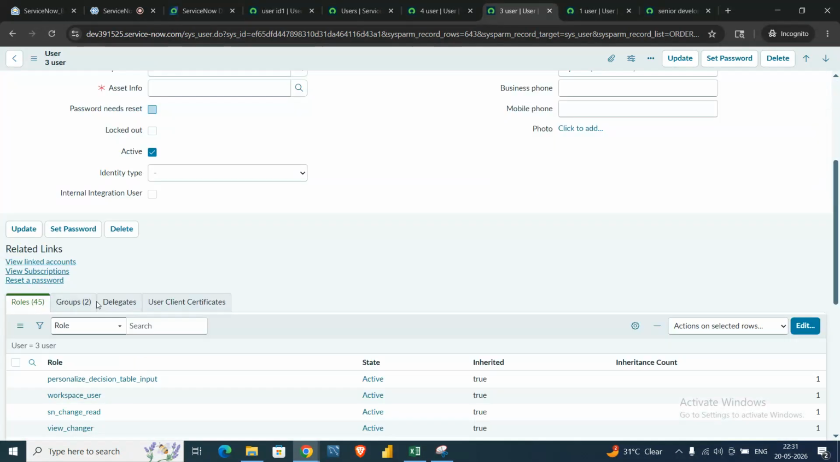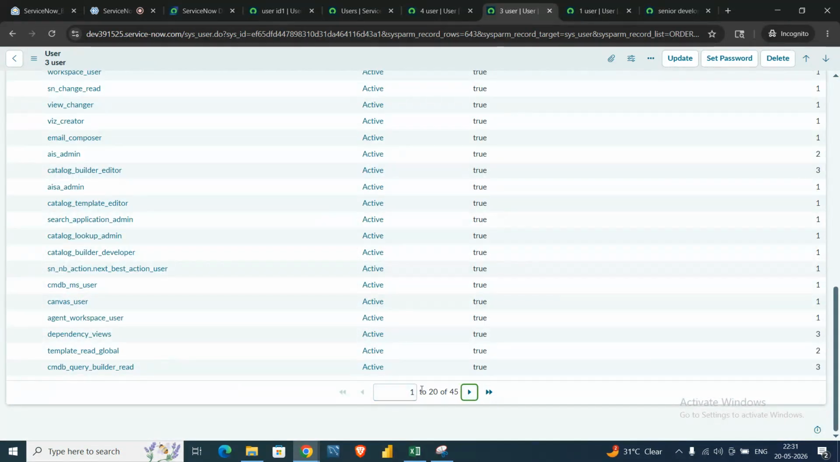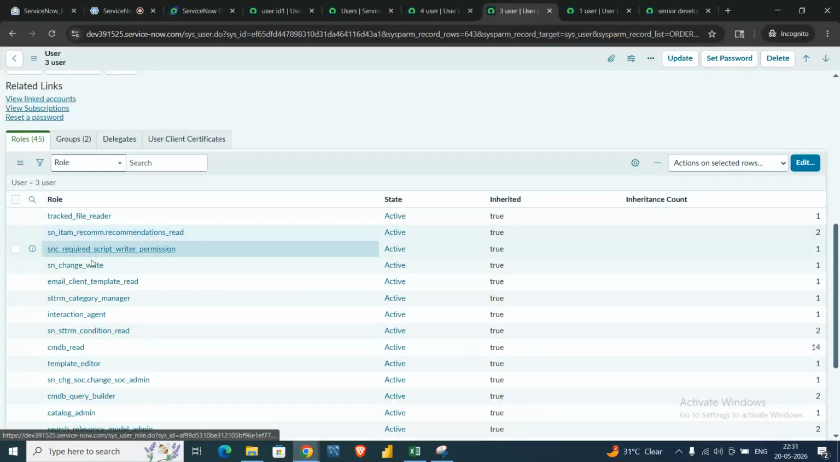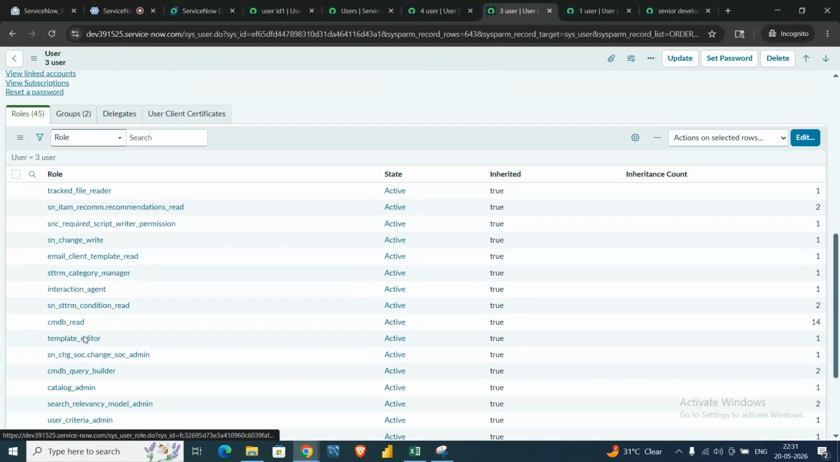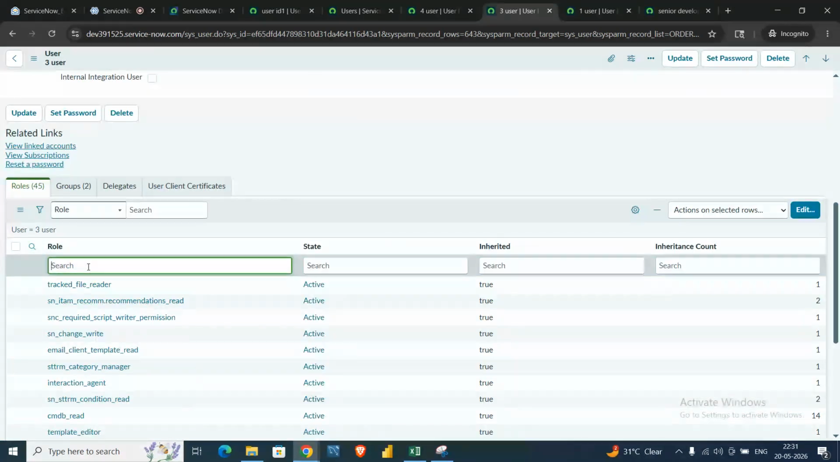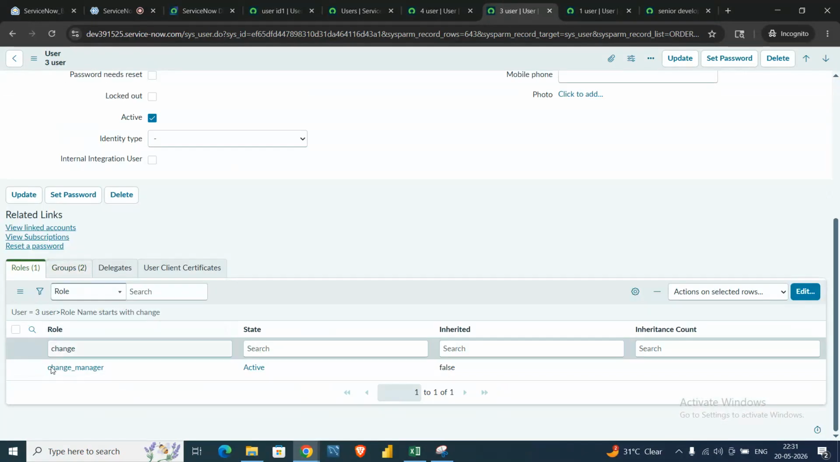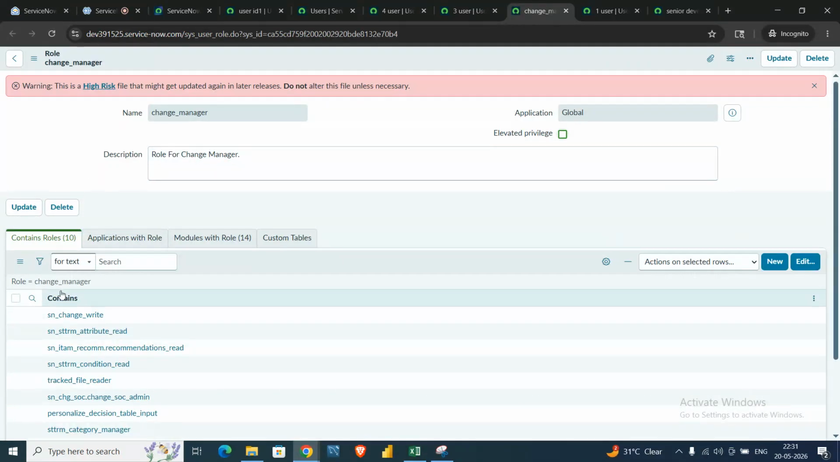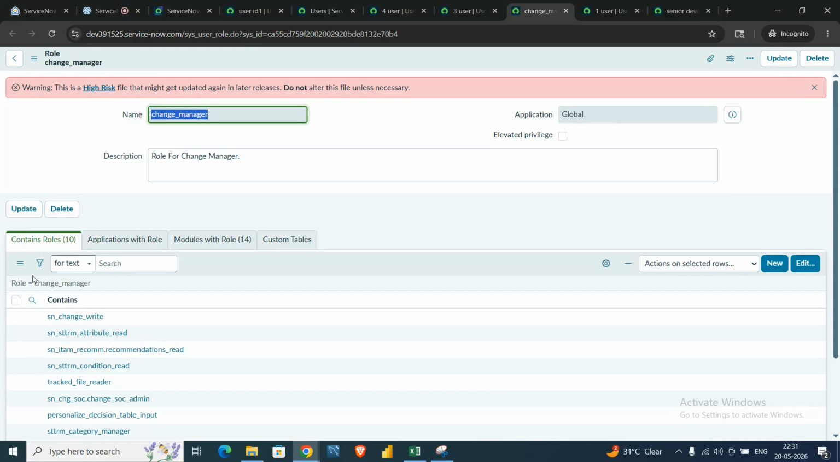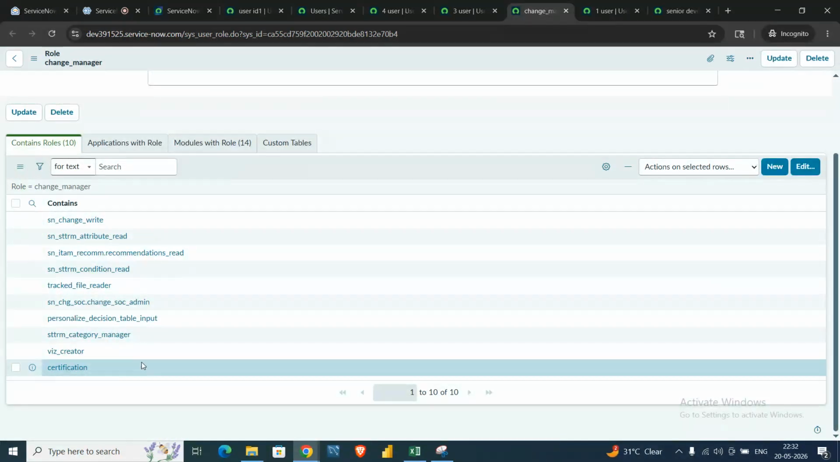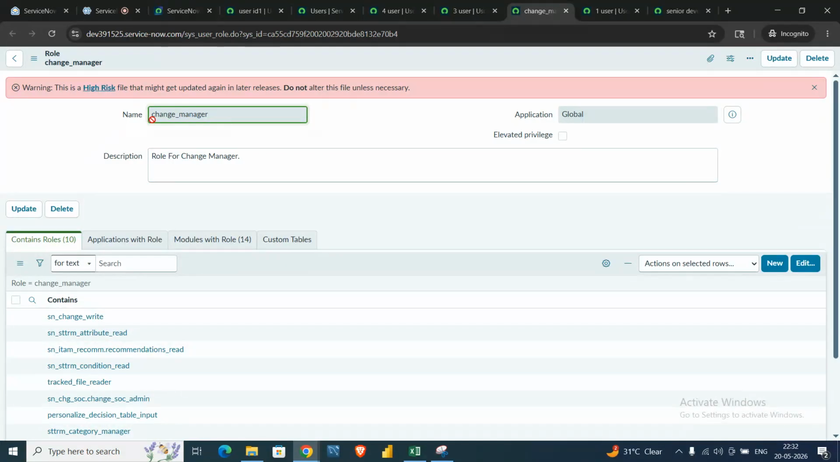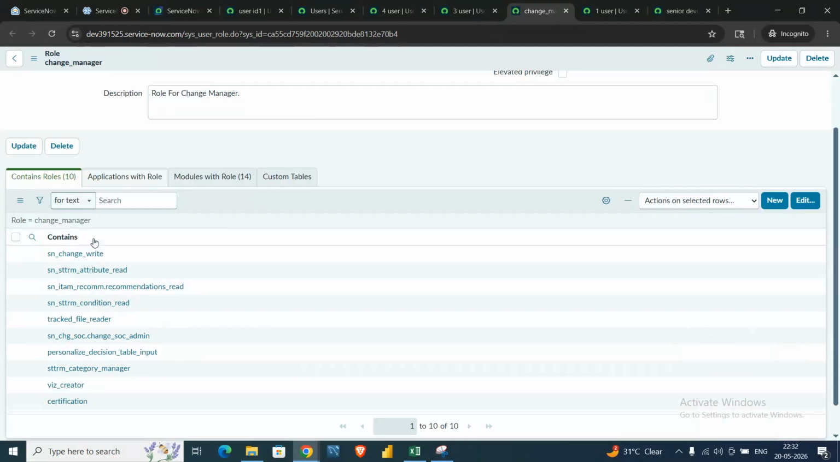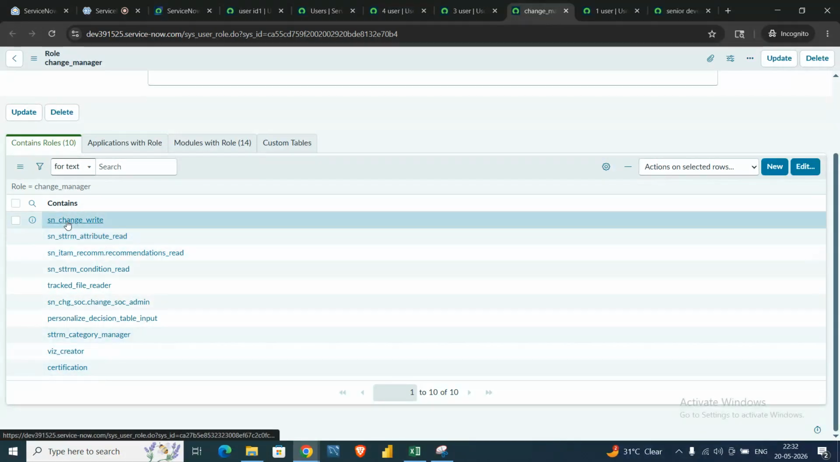Let me open the change manager role to show you whether it contains any roles or not. Where is the change manager? Just a second, let me search for it. Okay, here is the change manager. Let me open this role in a new tab. Here, as you can see, this change manager role contains 10 other roles as well. That is the reason that when I assign the change manager to any user, along with it, these 10 roles are also assigned to the user.